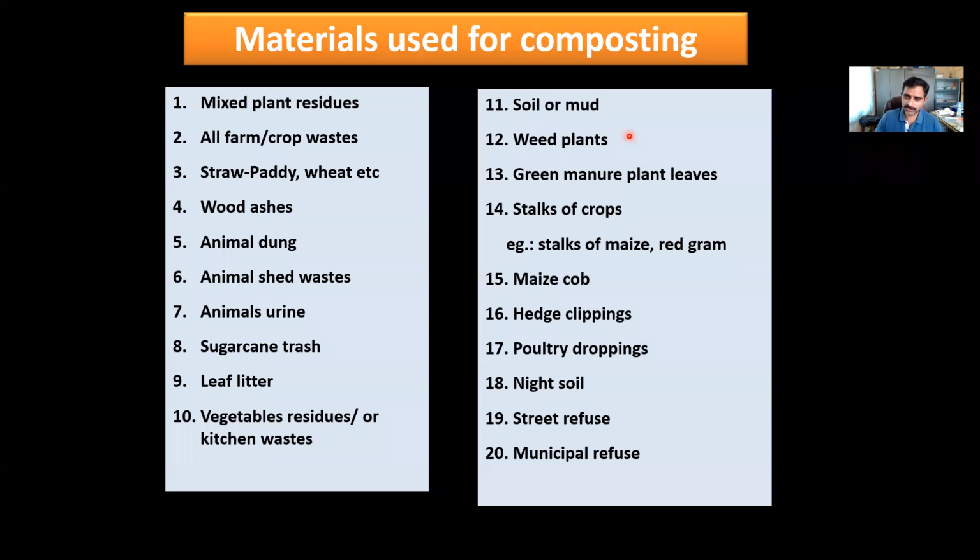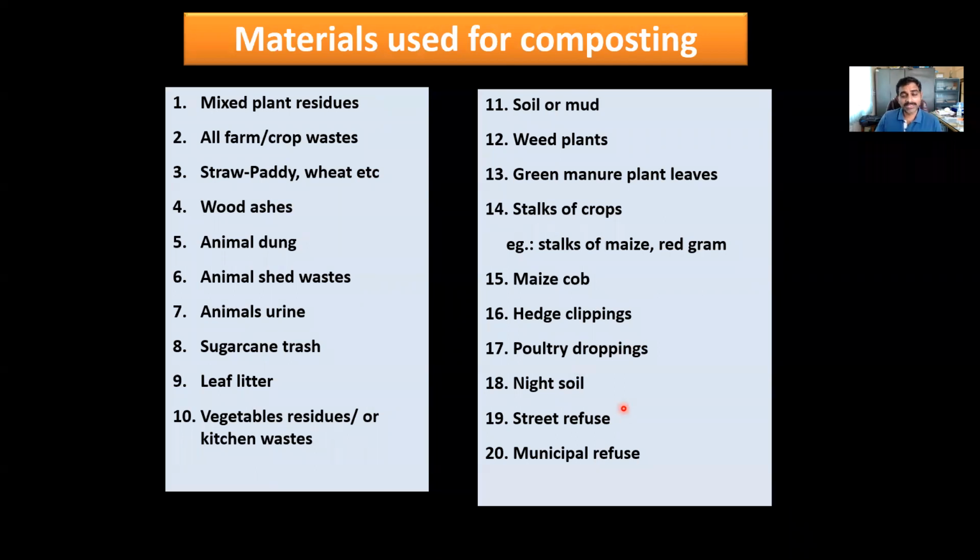To some extent, we also utilize soil. All types of weed plants, all the leaves and twigs from all types of green manures, stalks of crops like stalks of maize, stalks of red gram and other crops, maize cobs, maize stalks, the clippings from hedge crops or hedge plants, and poultry droppings.